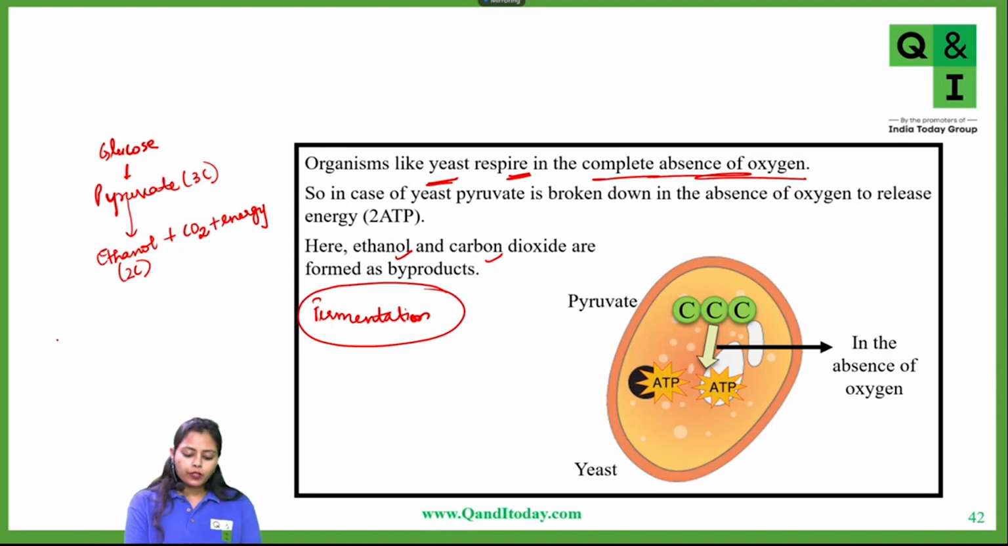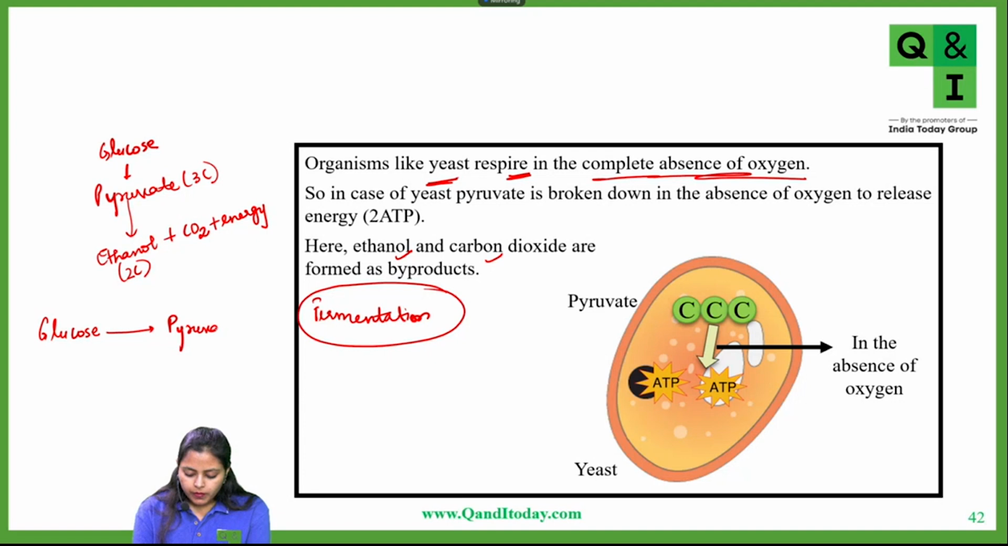Now one more thing I want to tell you here. I am writing this equation: glucose is getting converted into pyruvate. See what happens during this reaction only: 2 ATP molecules are manufactured. So during this process only, when glucose is getting converted into pyruvate, 2 ATP molecules are already being synthesized. Now, if oxygen is available, then this pyruvate will be converted into CO2 plus H2O plus more energy. This energy plus these 2 ATP, the total will be 38 ATPs.